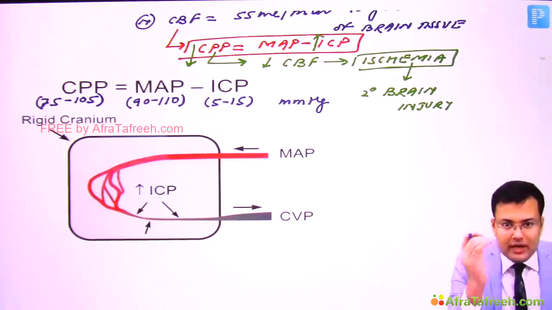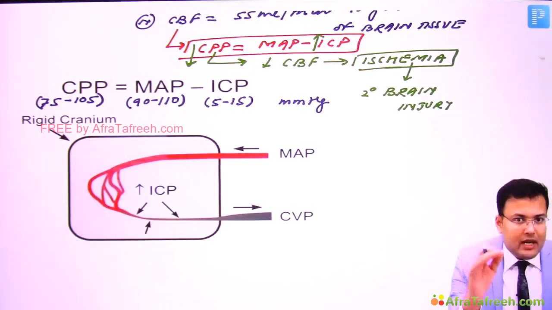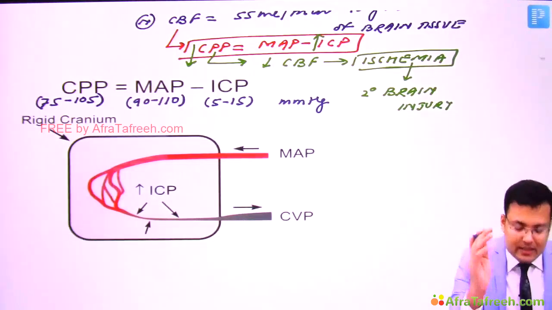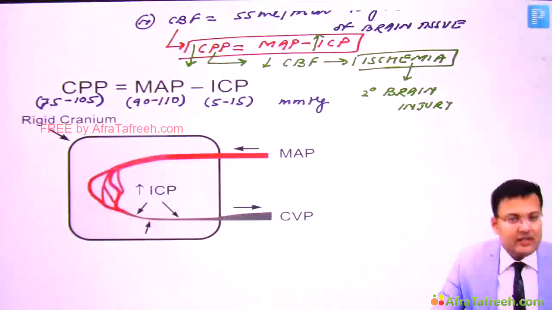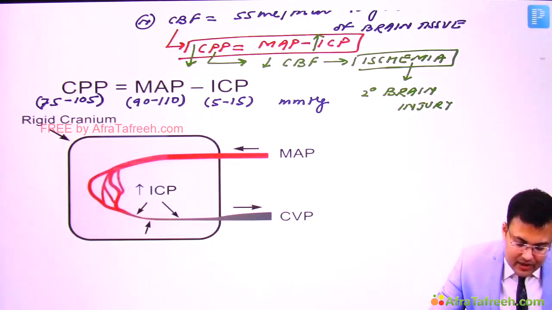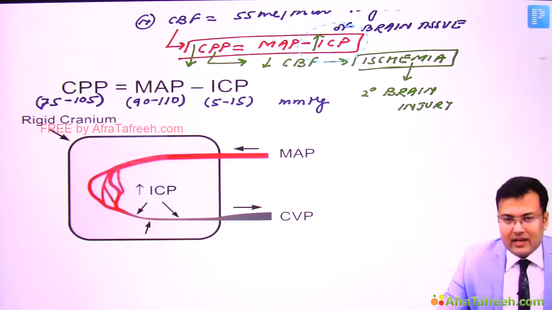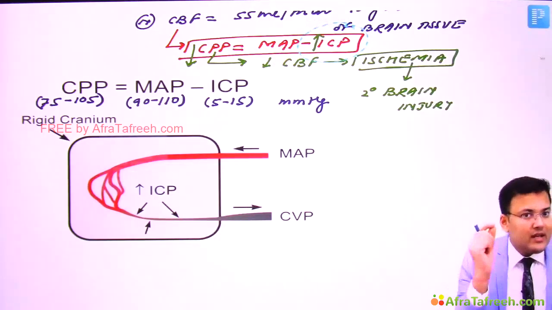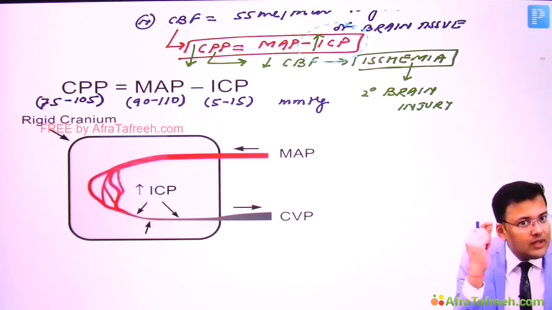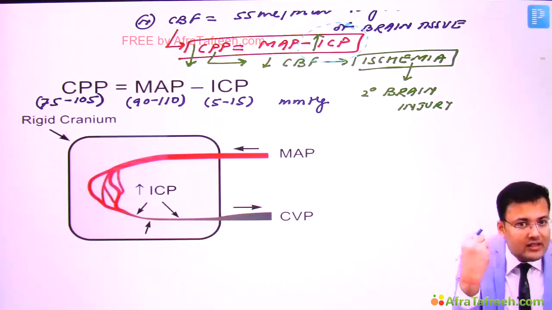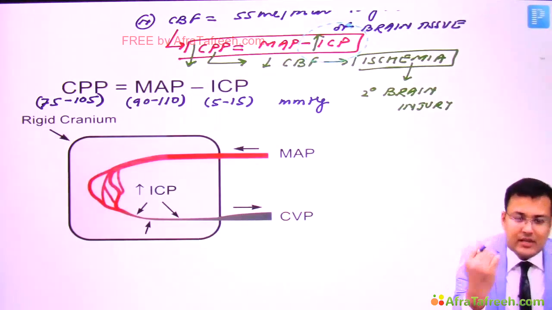So we have to improve the cerebral blood flow. And if you have to increase the cerebral blood flow, you have to increase the cerebral perfusion pressure. It means if in any patient the intracranial pressure is increased, you can decrease the intracranial pressure. How can we decrease it? Either you insert a ventriculostomy so that you drain the CSF and intracranial pressure is decreased.